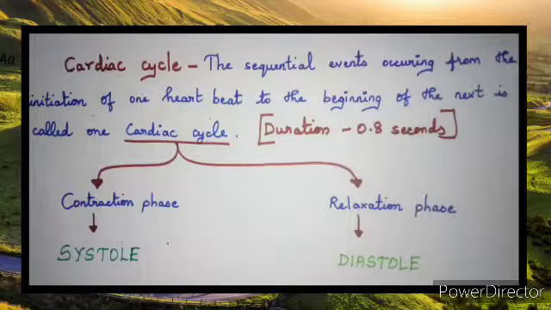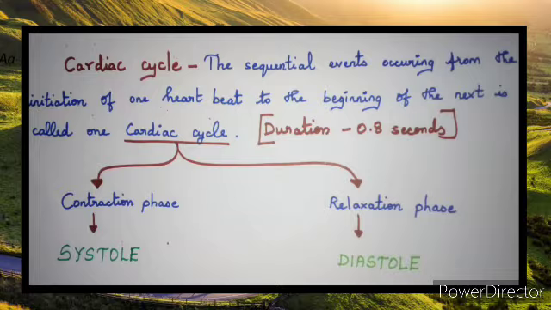Next is the cardiac cycle. The sequential events occurring from the initiation of one heartbeat to the beginning of the next heartbeat is called one cardiac cycle. The duration of one cardiac cycle is 0.8 second, which is very important.